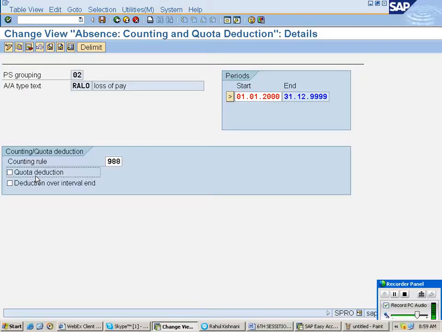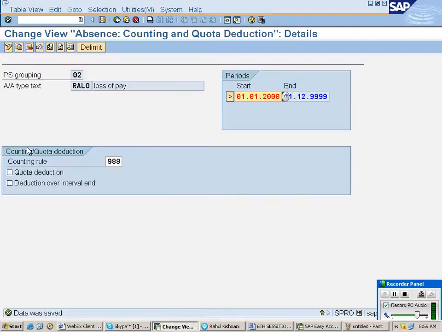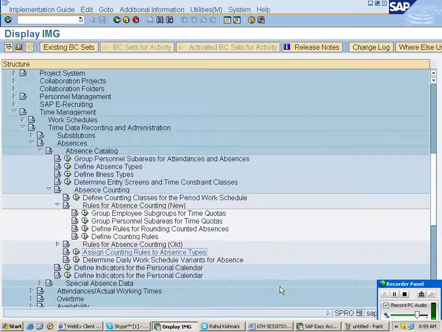There are only two major differences. While entering the screen number, we have to enter 2000 for loss of pay. For quota generation, it is 2001. That is one difference. The second thing is, for paid absences you have to select the quota deduction here. For unpaid absences or loss of pay, you need not select quota deduction. Save. Is it clear?